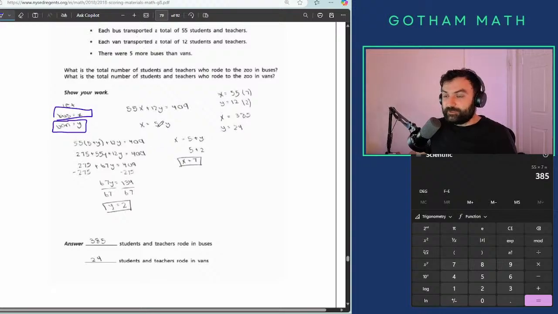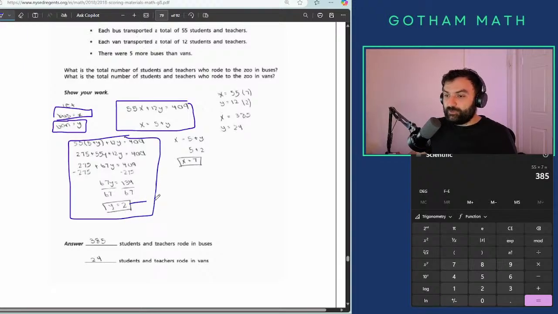I think it was done exactly as I did the question. X and Y, buses and vans, a system solved by substitution. Got a 2, from 2 got a 7 for the buses, and from there, the step that I forgot is right here.